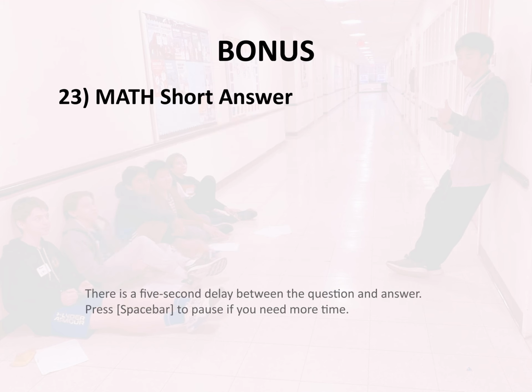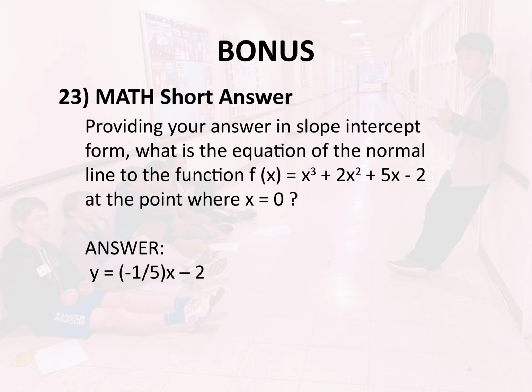Bonus, 23. Math. Short answer. Providing your answer in slope-intercept form, what is the equation of the normal line to the function f of x equals x cubed plus 2x squared plus 5x minus 2 at the point where x equals 0? Answer, y equals -1/5 x minus 2.